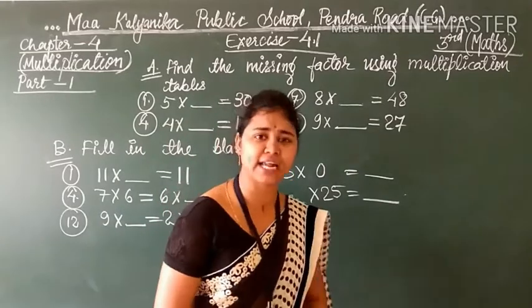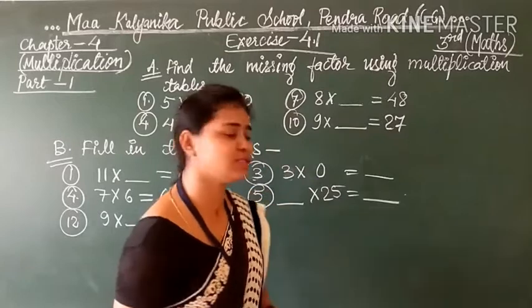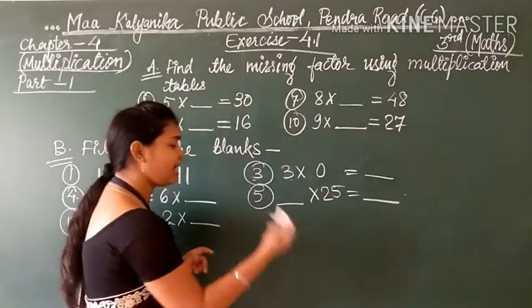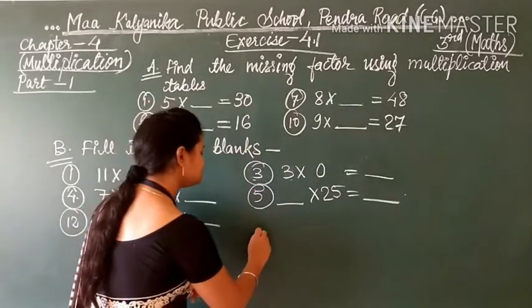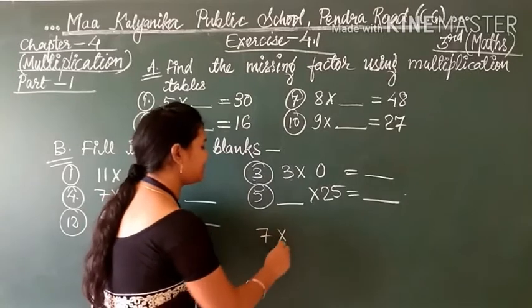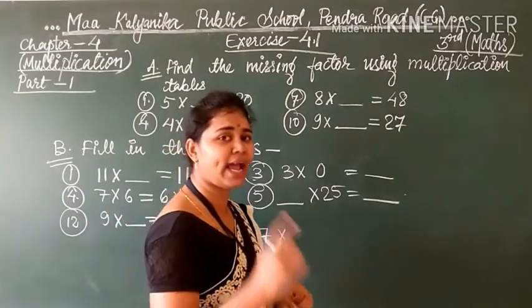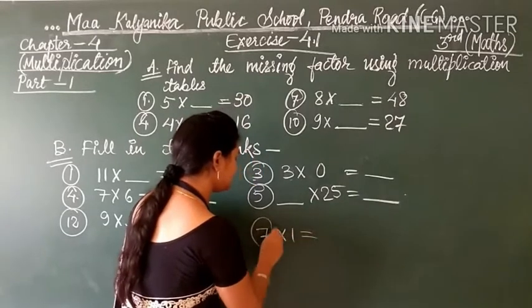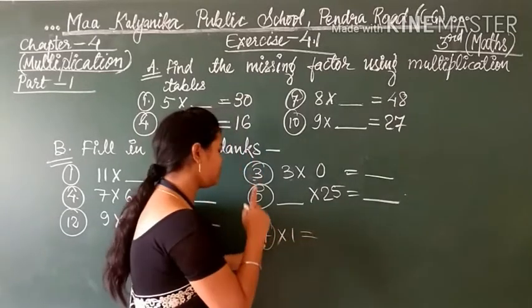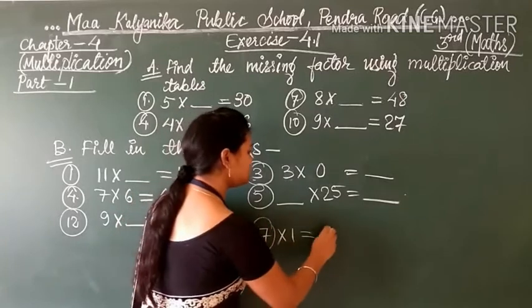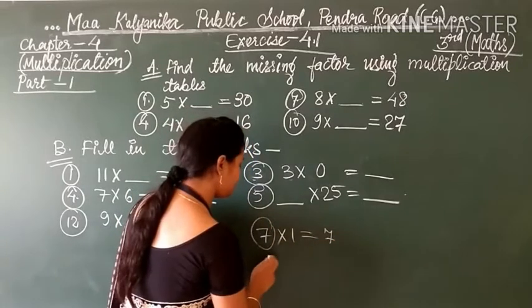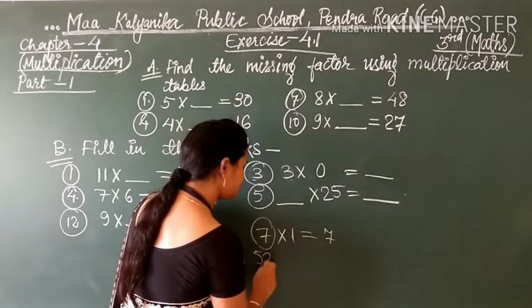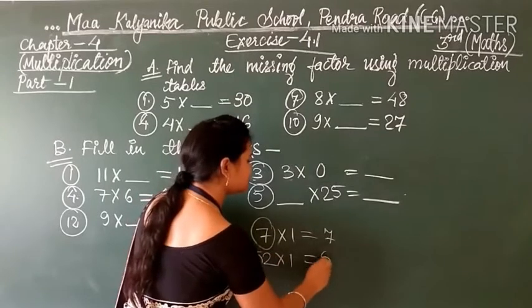Now, what is the second fact? The second fact is, students, if we are multiplying any number by 1, the answer is the number itself. Means if we are multiplying 7 with 1, the answer is 7. If we are multiplying a 2 digit number like 52 with 1, the answer is 52.